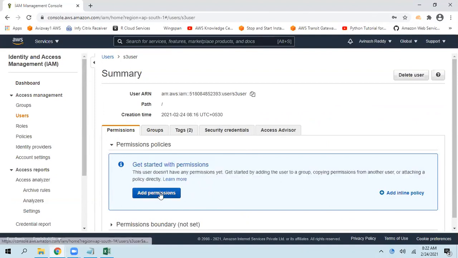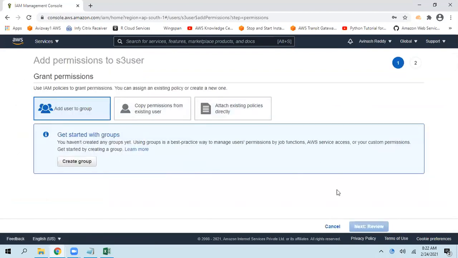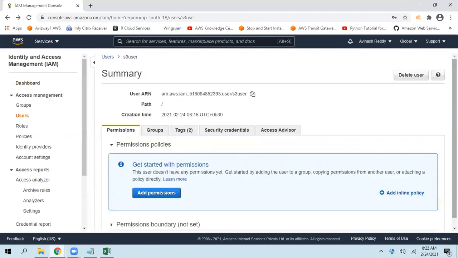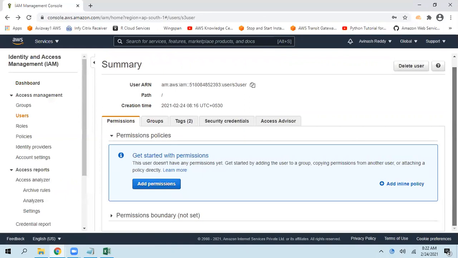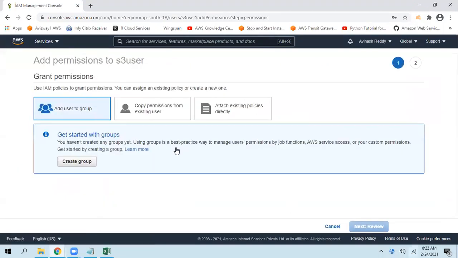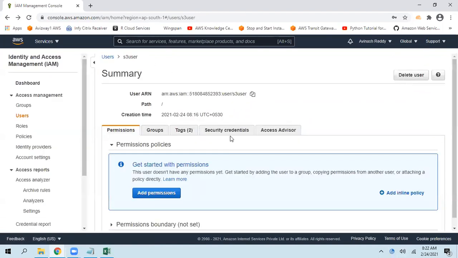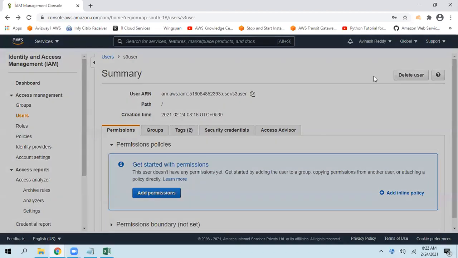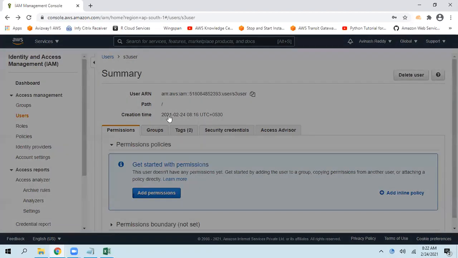I think I mistakenly didn't select anything. So let me create a user quickly. Instead of confusing you guys, I could allocate in a couple of steps, but let me create a user.